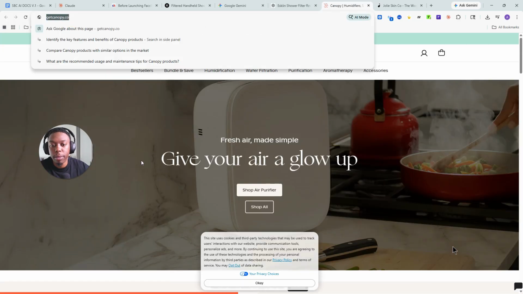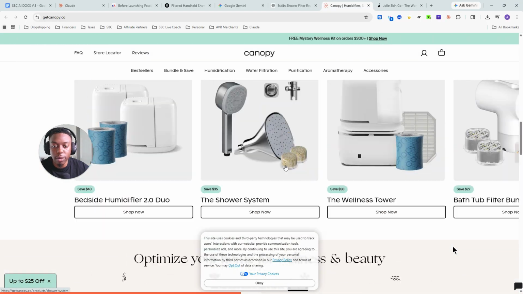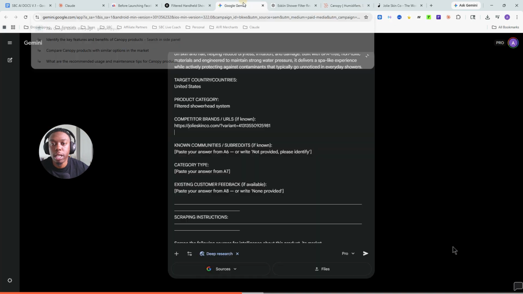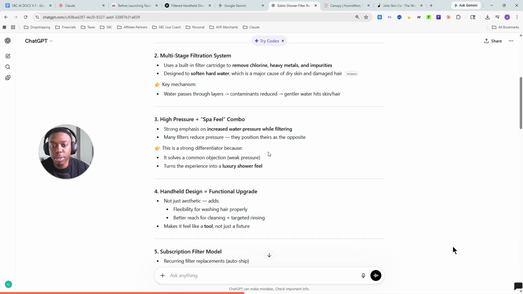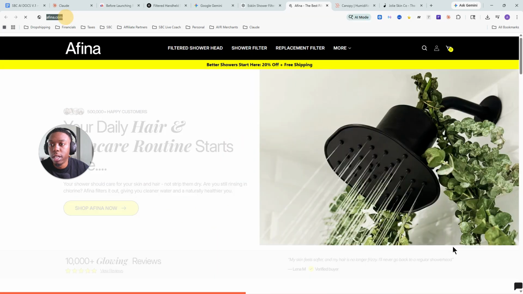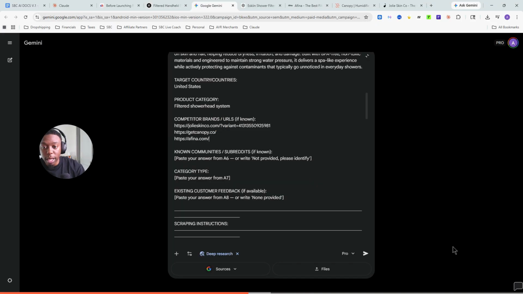And the reason why I don't want to hear a bunch of nonsense from ChatGPT is because it goes into all these detailed stuff and I don't really care. Okay, so this is another one, get canopy. But if you wanted to hear a breakdown, feel free. If you wanted to have this entire explanation about the product, feel free. That helps. You should have a really good understanding of your product though. Make sure you have a good understanding of it. So I recommend at least 2 competitors. I just did 3 here, so that was easy.